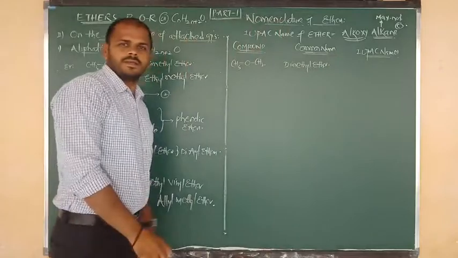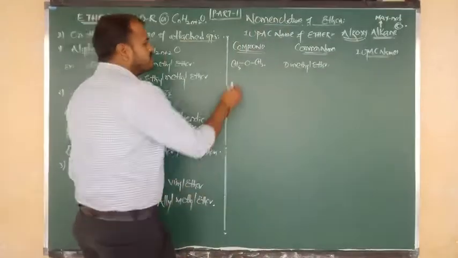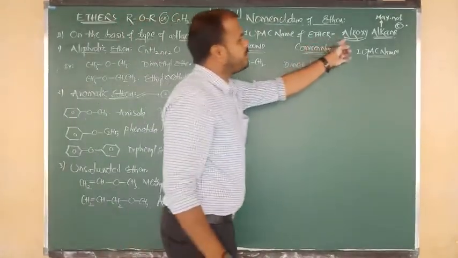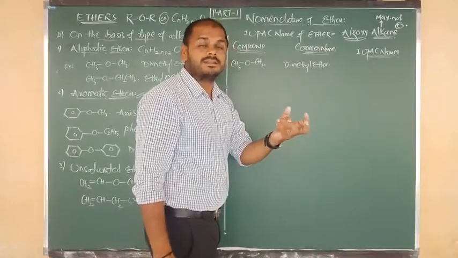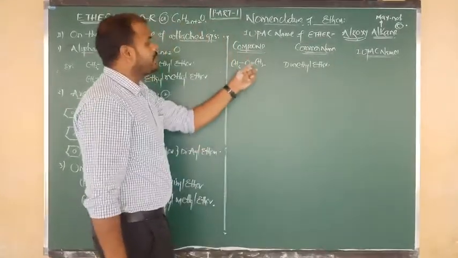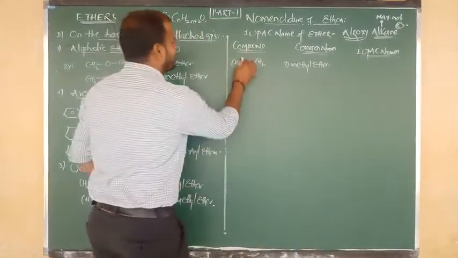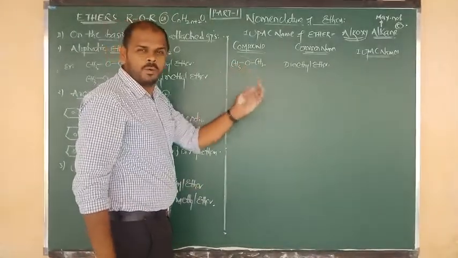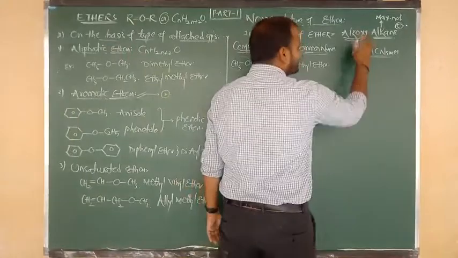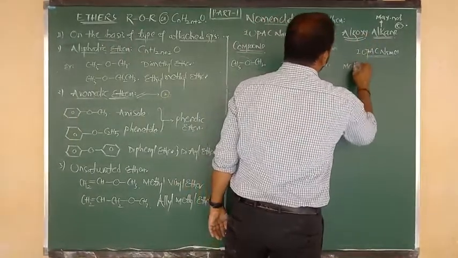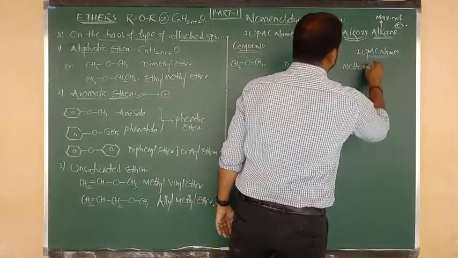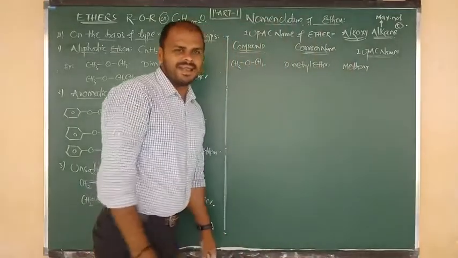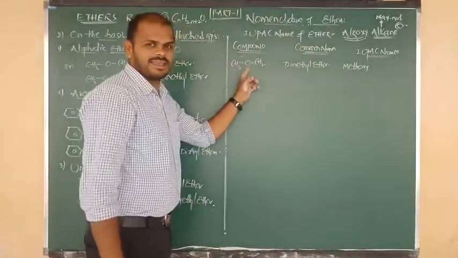Good. IUPAC name. And suppose पहले क्या लिखना बोल के बोला मैंने? Alkoxy, nothing but side chain, including oxygen. That means we have to consider it like this. So looking like CH3O, methoxy. In place of alkoxy, I am going to write methoxy. Okay, very well. लिखे ना बेटा, methoxy cover किए ना.